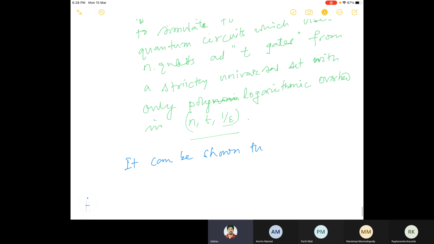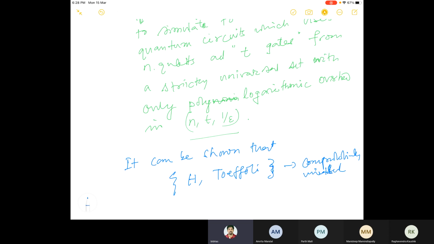It can be shown that the Hadamard gate along with the Toffoli gate is computationally universal.